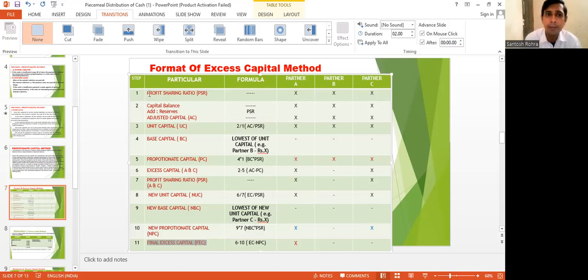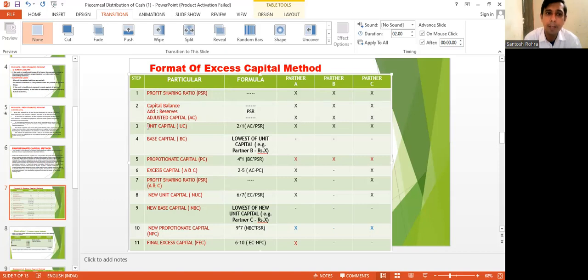So let us look at this. First, we have to write the profit sharing ratio, which is given in the question. Second, we have to write the adjusted capital of partners. That is adjusted capital: capital plus reserve, if there is a reserve given in the question. Other than reserve, sometimes a loss on the profit and loss account is also given on the debit side of assets. That will be deducted to arrive at adjusted capital. So the reserves are given to all partners as per their profit sharing ratio. I have used some short forms for you so that you can understand well.